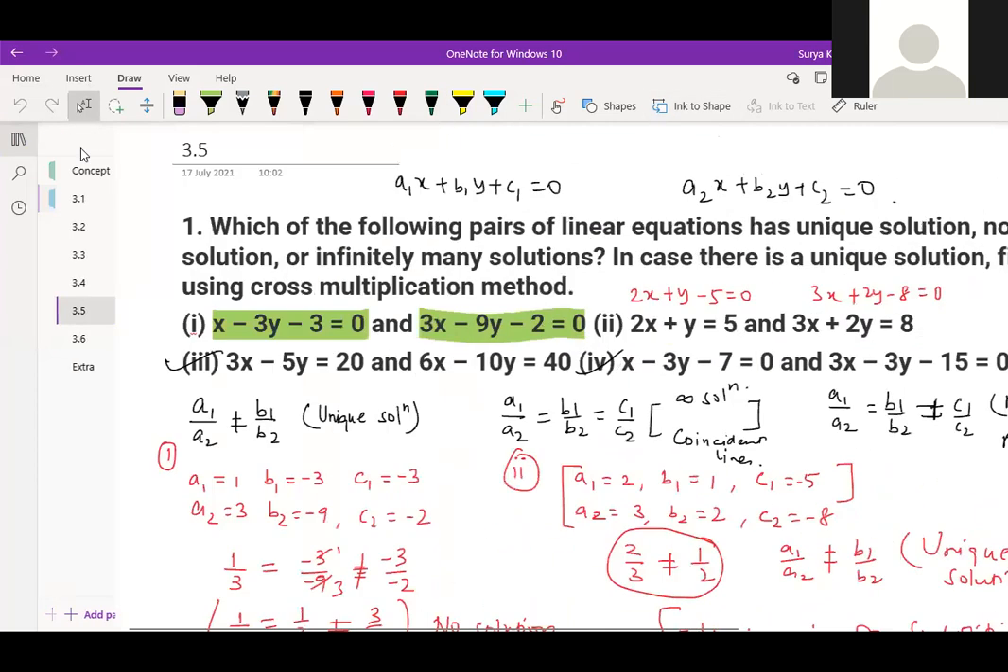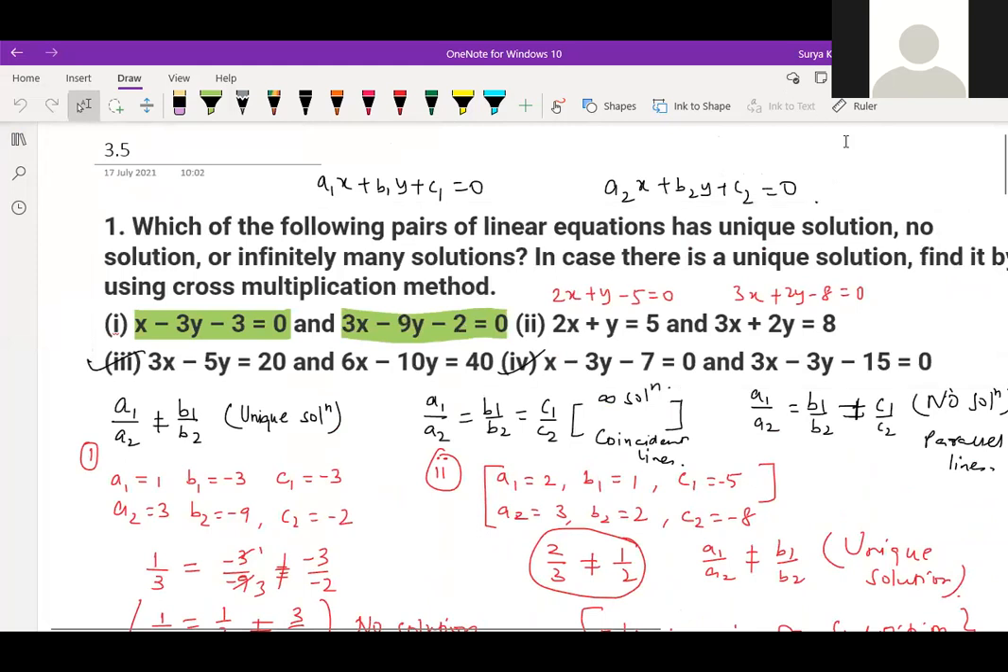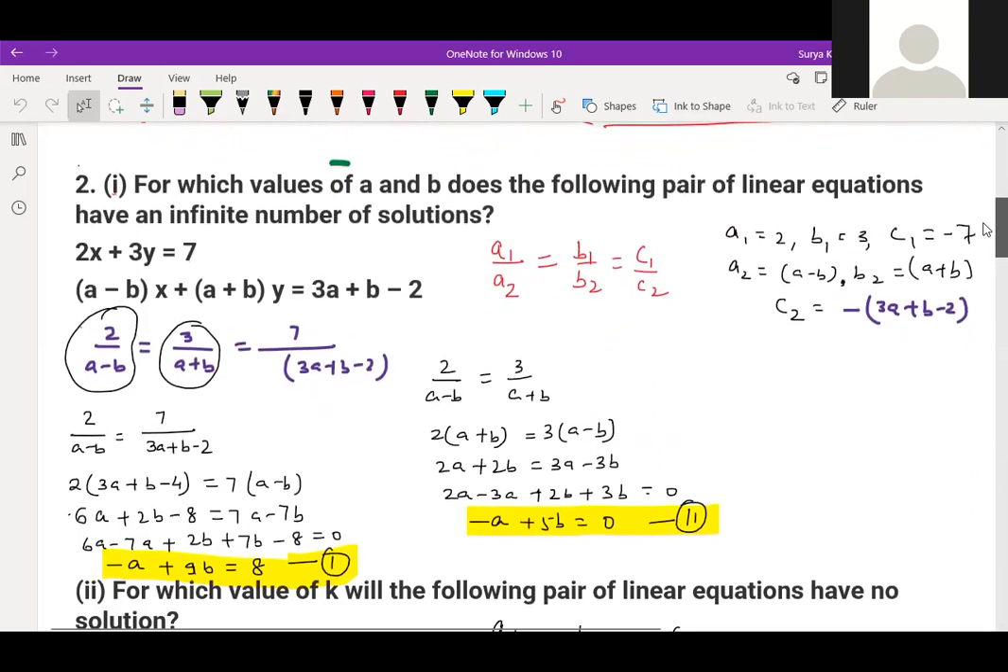Now I'm doing exercise 3.5. Which of the following pairs of linear equations have a unique solution, no solution, or infinitely many solutions? In case there is a unique solution, find it by using the cross multiplication method. You don't have cross multiplication, but you can find it by elimination, substitution, or graphical method, children. You can check if a1 by a2 is not equal to b1 by b2. If a solution is coming, then what do you do? Simply find it with the help of the elimination method.